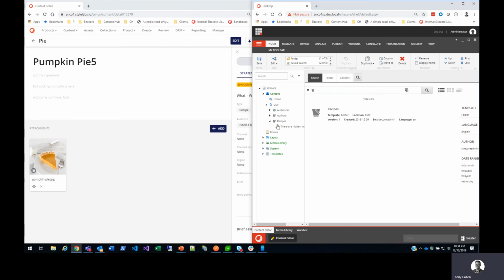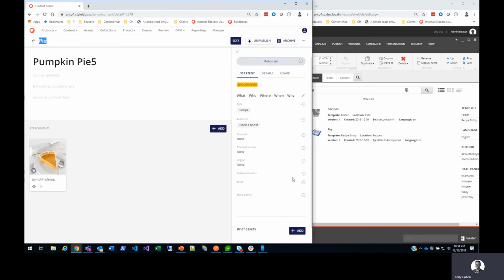There we go. All right, so here it is. So the recipe bucket, you can see it is synchronized. Pie is now here.